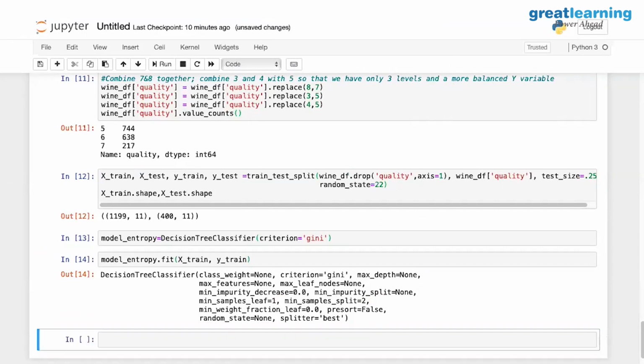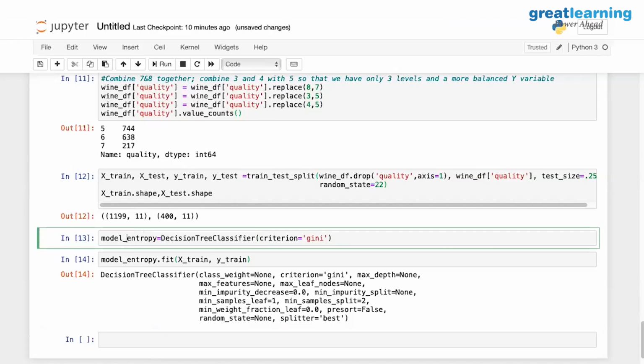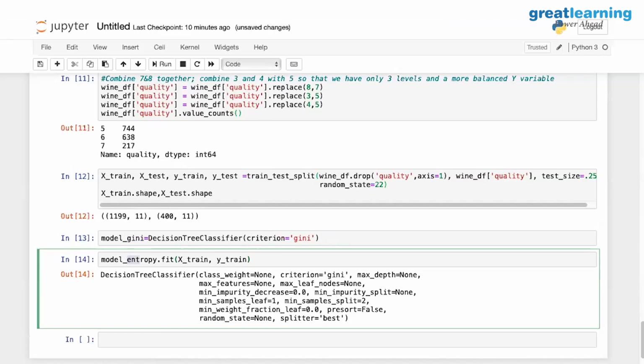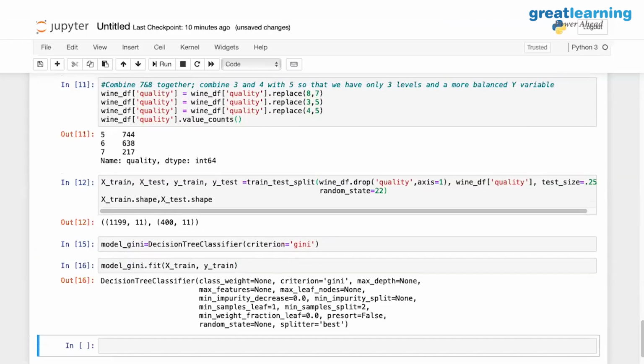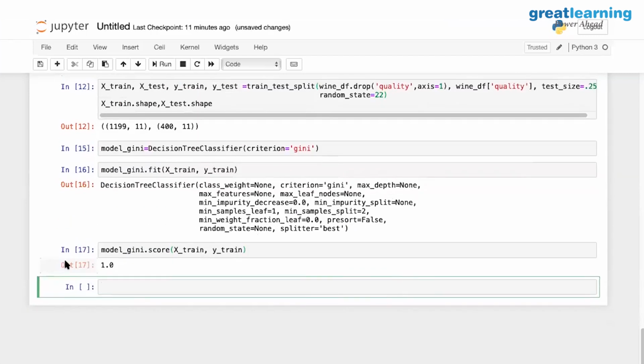Okay. Now let's look at the decision and then review this. Sorry, this is the model Gini. What a wonderful score.